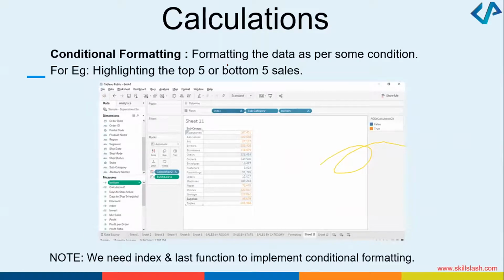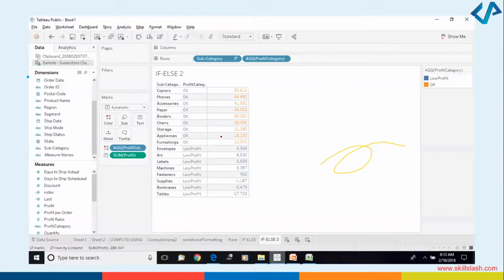You can apply some conditional formatting. That means you want to format as per some condition. Let's say you had information of the different sales, which had the sales of appliances, art, blenders, bookcases, phone, papers, envelopes, fasteners. So you have different stationery items, and what you wanted to do was just highlight the top 5 or the bottom 5 data from the table that you have. Definitely that is possible. That can be done through conditional formatting. Very much possible. So all these operations are possible in Tableau.